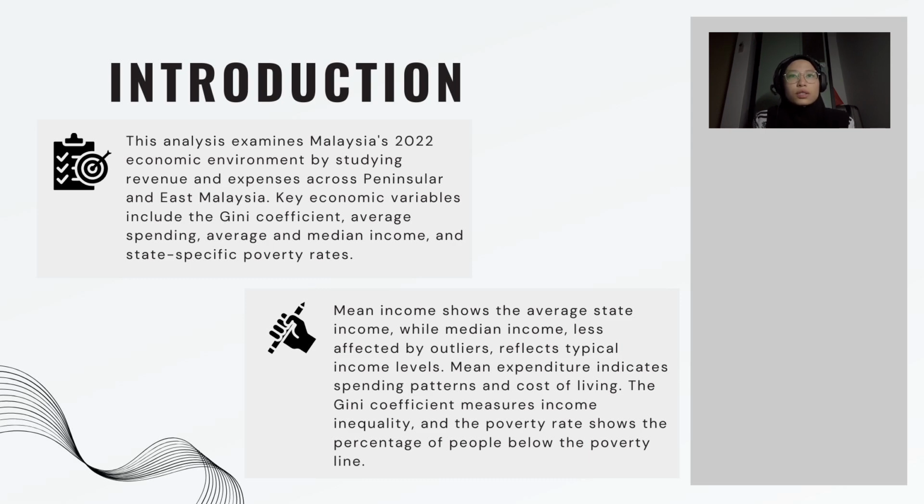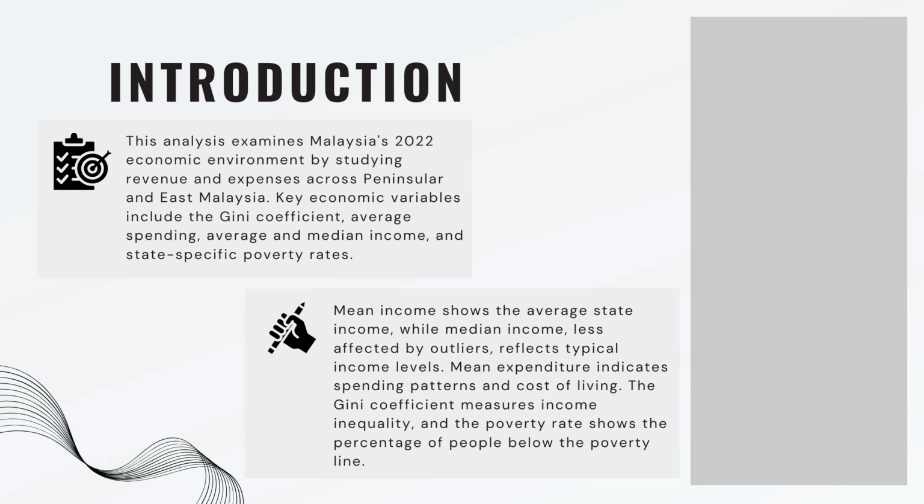So this analysis examines Malaysia's 2022 economic environment by studying revenue and expenses across Peninsula and East Malaysia. Key economic variables include the Gini coefficient, average spending, average and median income, and state-specific poverty rates. So mean income shows the average state income, while median income, less affected by odd years, reflects typical income levels. Mean expenditure indicates spending patterns and cost of living. The Gini coefficient measures income inequality, and the poverty rate shows the percentage of people below the poverty line.